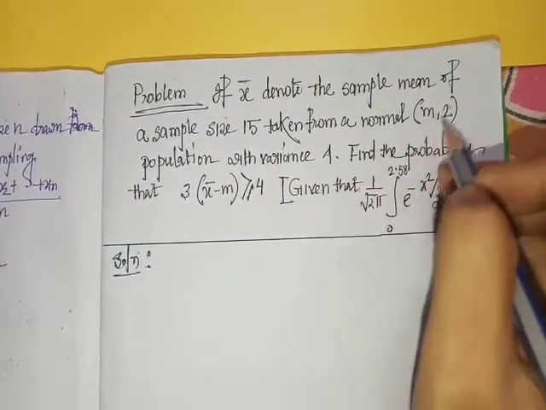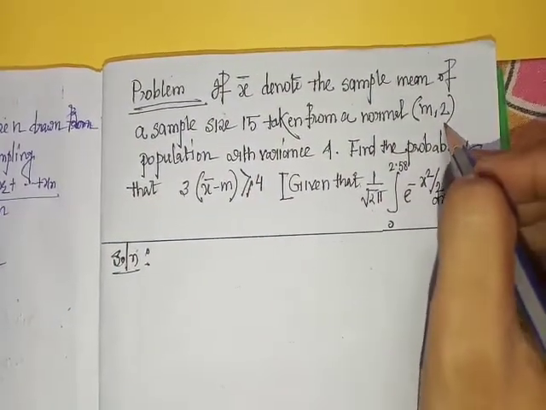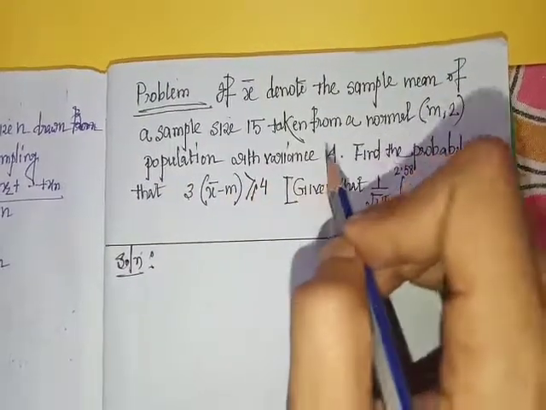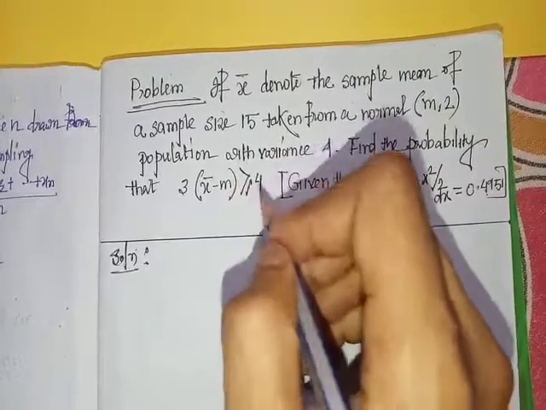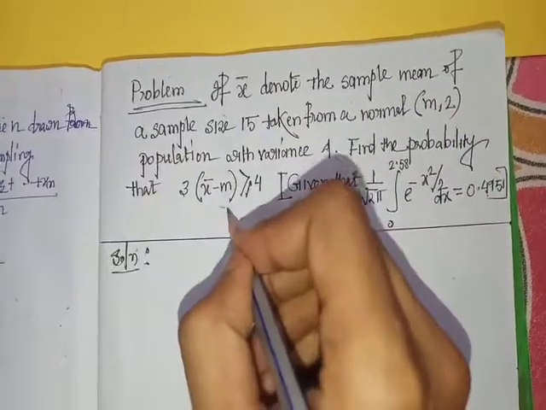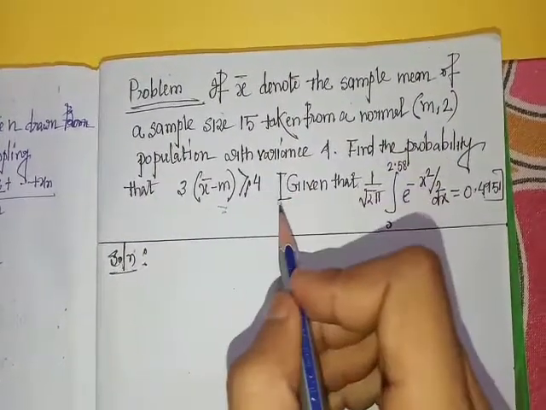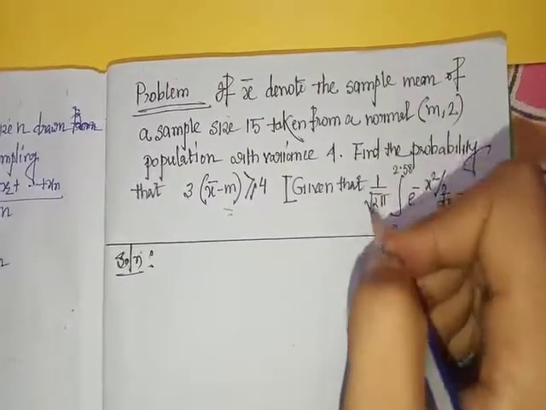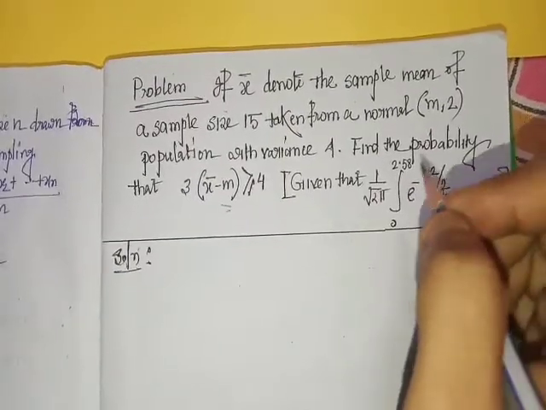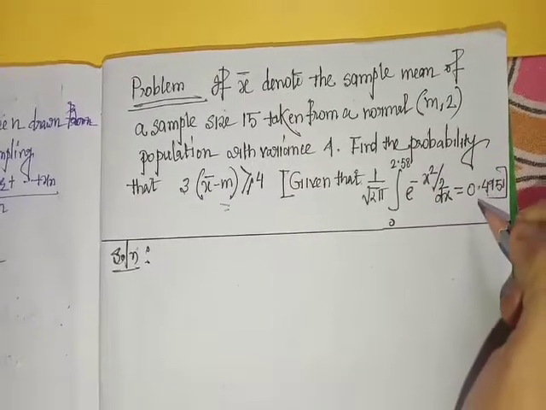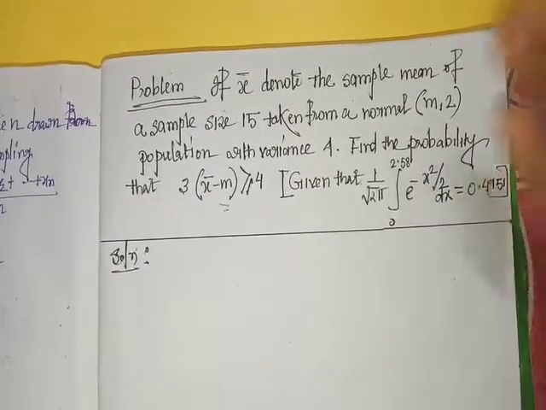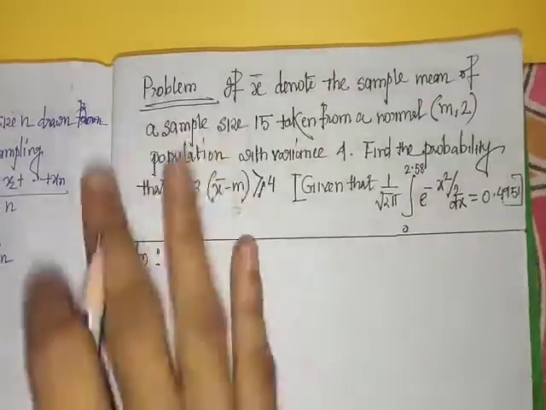Okay, so the problem is: if small x bar denotes the sample mean of a sample of size 15 taken from a normal (m, 2) population, here sigma equals 2, with variance 4, find the probability that 3 times (x bar minus m) is greater than or equal to 4. This is the question. Given that 1 by root over 2 pi, integration from 0 to 2.58 of e to the power minus x square by 2 dx, equals 0.4951. Solution.